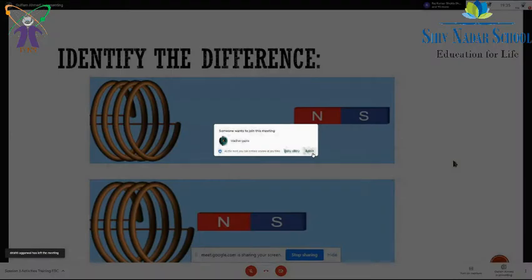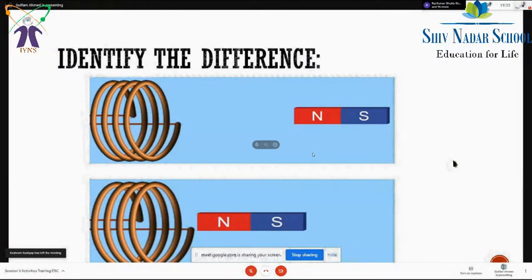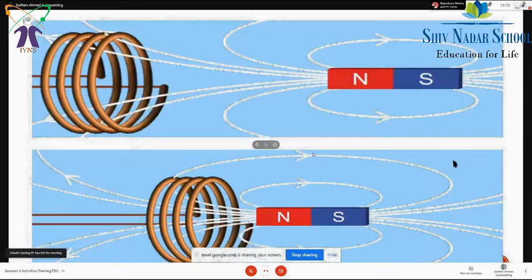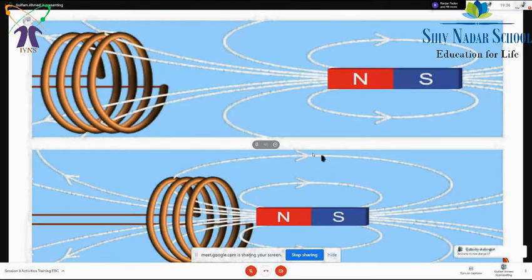Okay, flux is there. So if you use the magnetic field line concept to explain this, you can go to the next diagram. You can count the lines, only relatively. In these two diagrams, I'm just comparing the relative lines. If I count, four lines are there, and here you can see a greater number of lines crossing the area of cross section of the coil. Is that fine for everyone? What is magnetic flux actually?